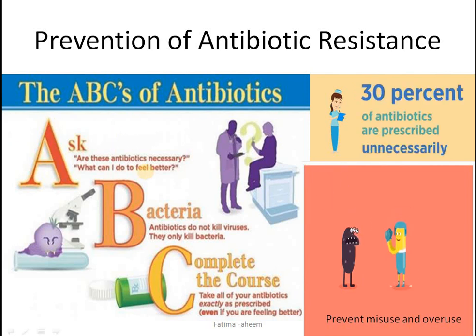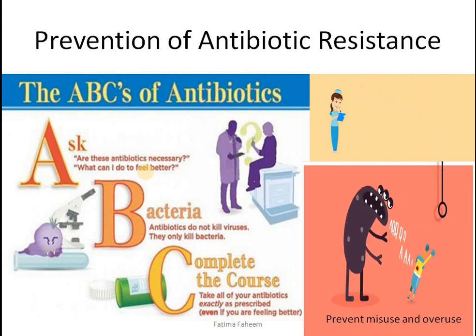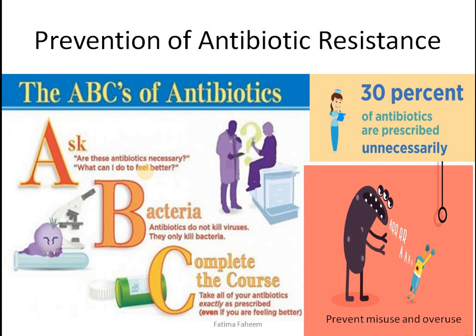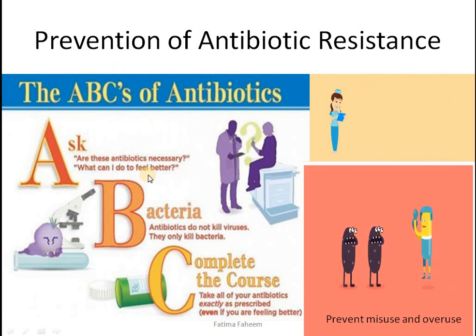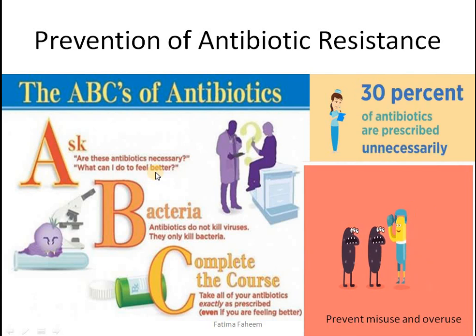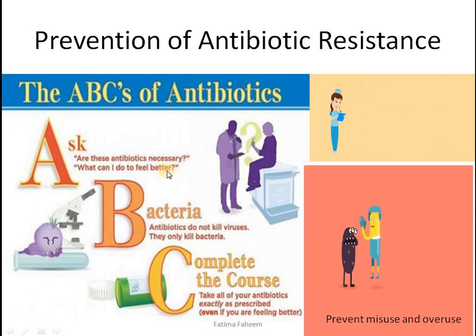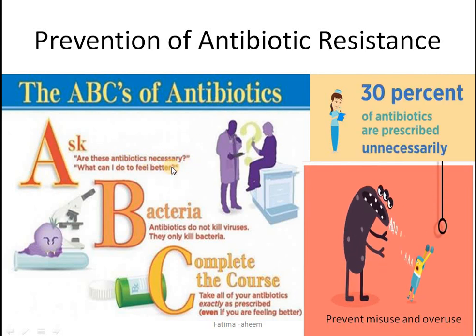For viral diseases, antibiotics are not used because antibiotics do not work against viral infections. Sometimes people get confused whether the flu or the common cold is viral or bacterial. So they start taking antibiotics on their own by self-medication, which leads to unnecessary exposure to antibiotics.